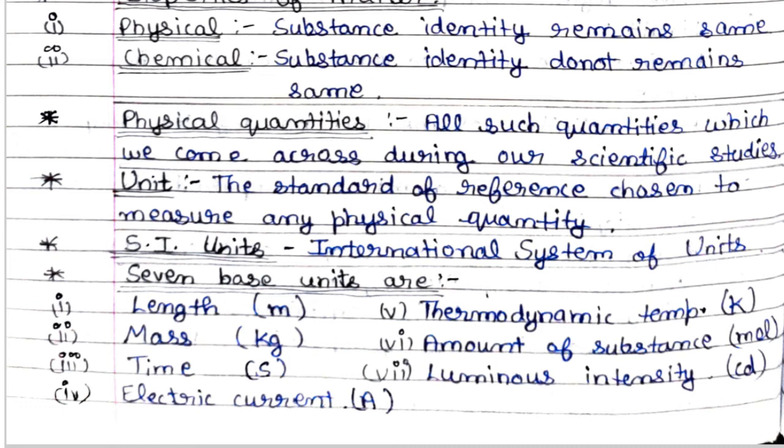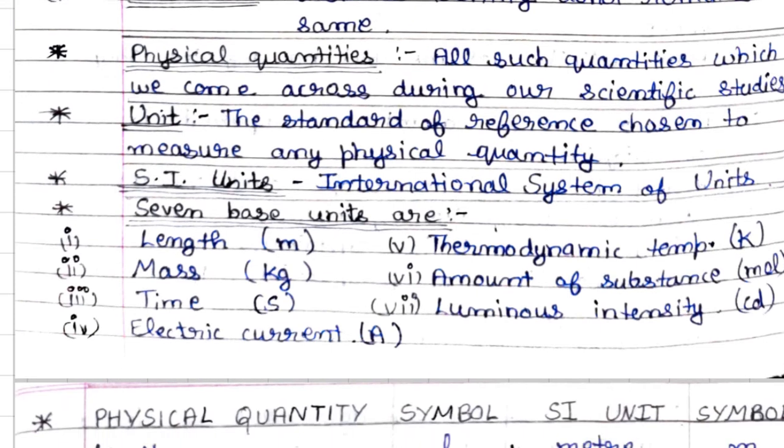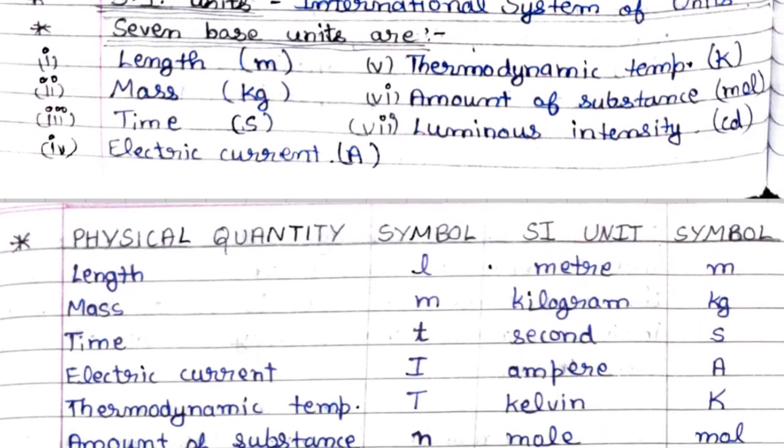So what is SI unit? SI unit is International System of Units. There are 7 basic units. Length, which is denoted as m, mass in kg, time in seconds, electric current in ampere, thermodynamic temperature in Kelvin, amount of substance in mole, luminous intensity in cd. These are 7 basic units by which all other units are formed.